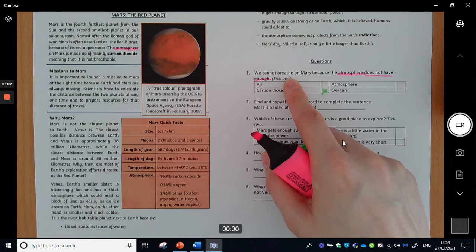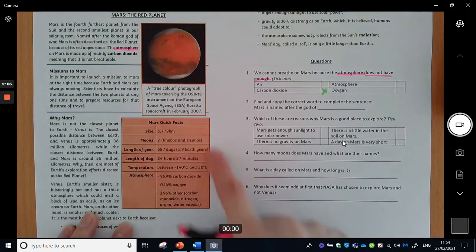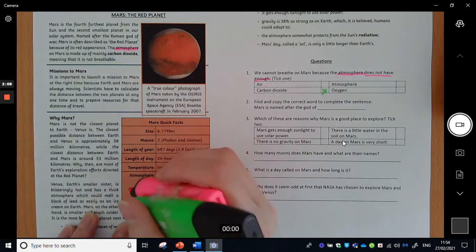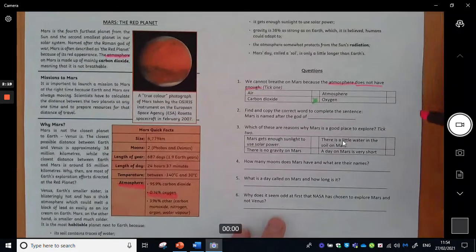So I think really carefully, what do we need to breathe? There's also a clue in this bit you might have noticed. It says atmosphere here. And there's not really much oxygen, which is what we need to help us breathe. So I know the answer is going to be oxygen.